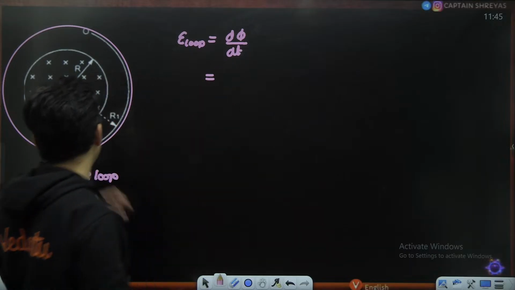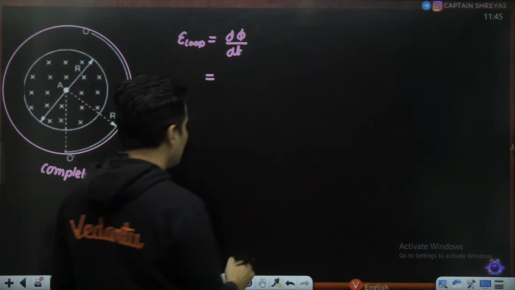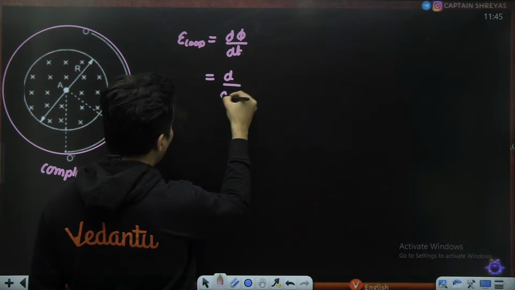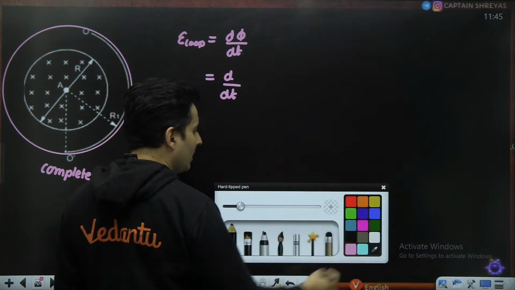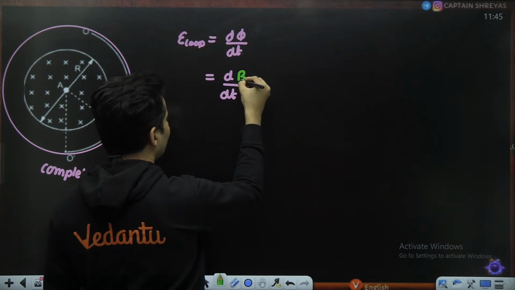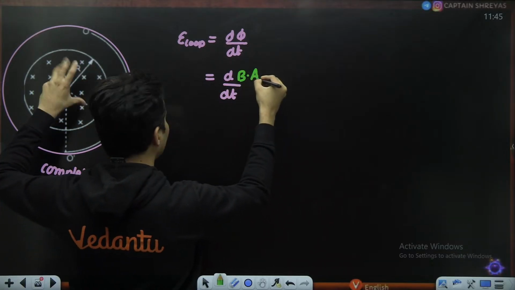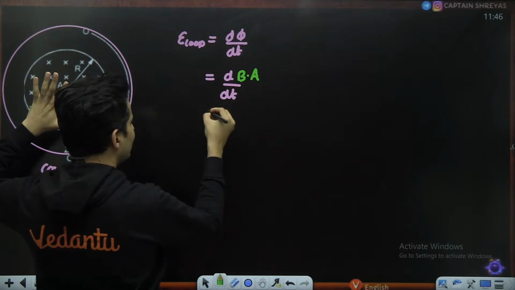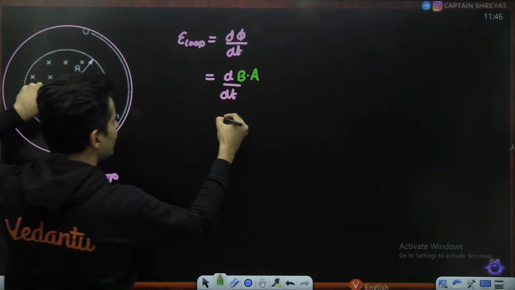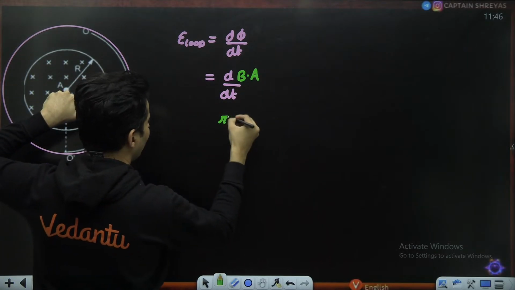But the flux is only changing in this much area, so it will be nothing but d by dt of magnetic field into the area which is there inside. That area is nothing but pi r square.